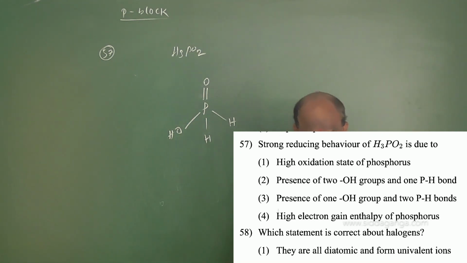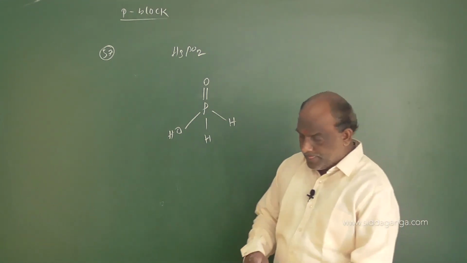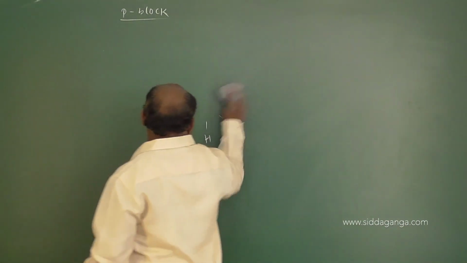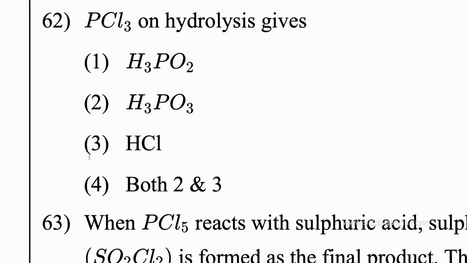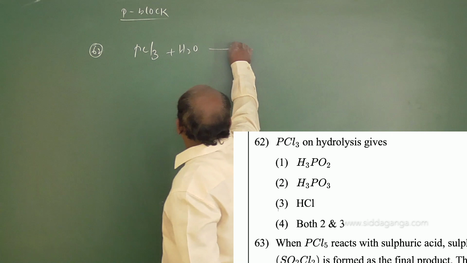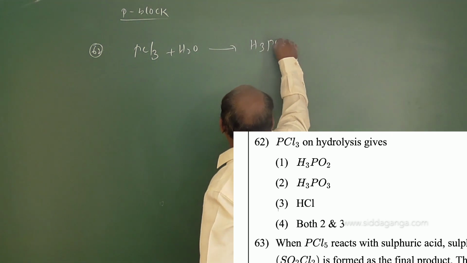So option number 3 is the right answer for question number 57, followed by question number 62. We discussed this question already. Question number 62: PCl3 on hydrolysis. We know PCl3 is a trihalide, and trihalide on hydrolysis gives H3PO3 plus HCl.